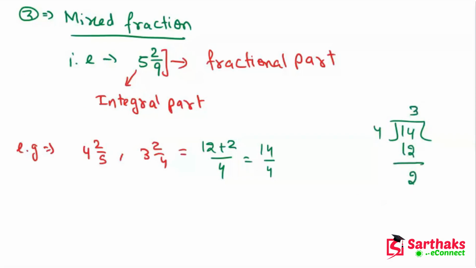For writing this into a mixed fraction, we have to follow the path like this. This is 3, so we write 3 as it is, and the remainder we write in the numerator part. And this 4 we write in the denominator. So this is the mixed form.